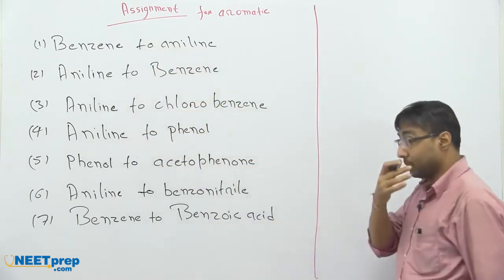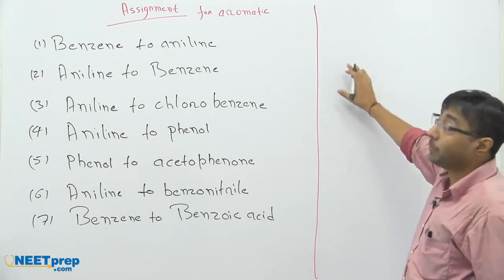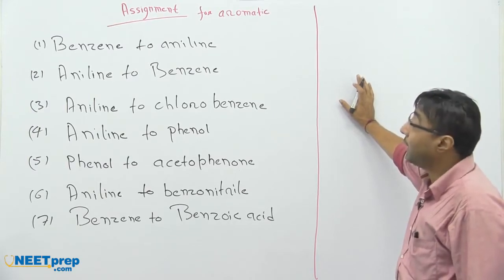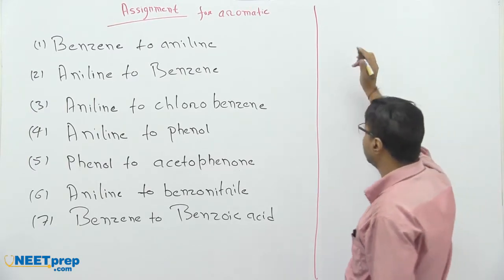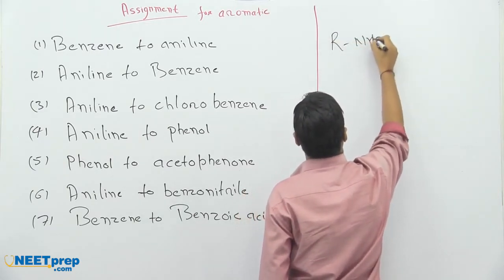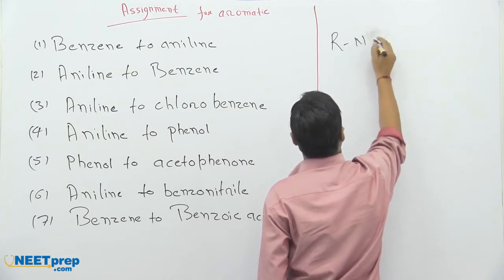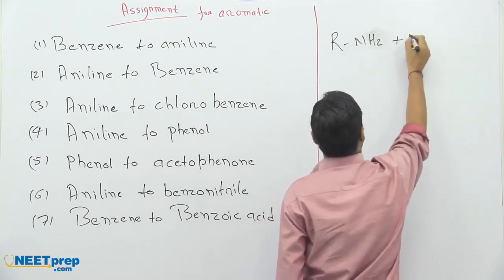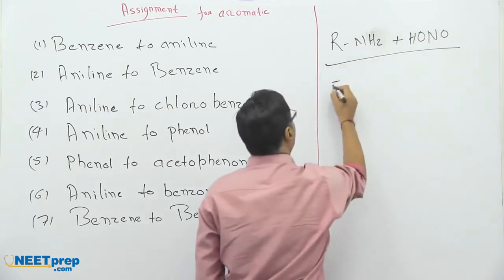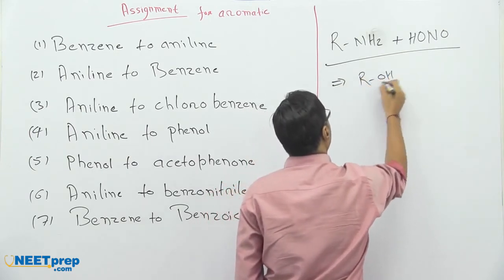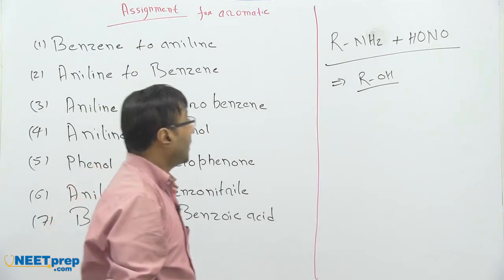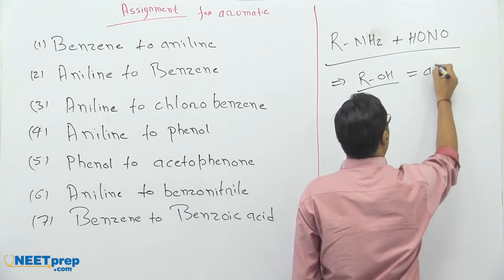So first, what is the difference? 70-80% similarity is there and 30% dissimilarity is there. And the biggest dissimilarity is, suppose it is RNH2 plus HONO. Then what we have learned? It is ROH in case of aliphatic compound.